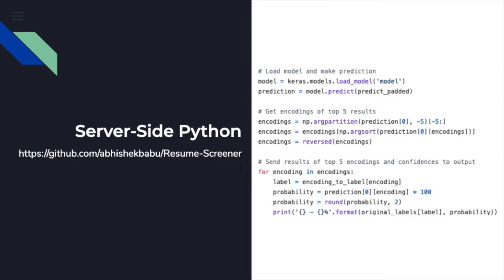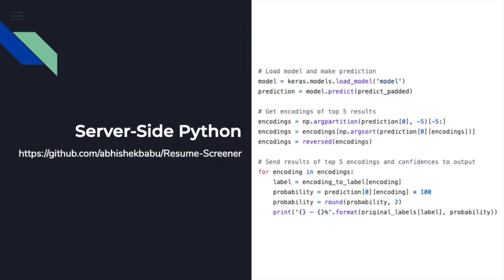Now, let's take a look at a snippet of the server-side Python that does the classification. So imagine at this point that the user's data has already been cleaned and tokenized as we did with the training data earlier. And then it gets to this code. Here, we use the Keras library, which allows us to load the model that we saved from our training process. Then we make a prediction, and as Anna mentioned, this prediction is an array of 25 values where each value represents a probability, and the sum of these 25 values will be 1.